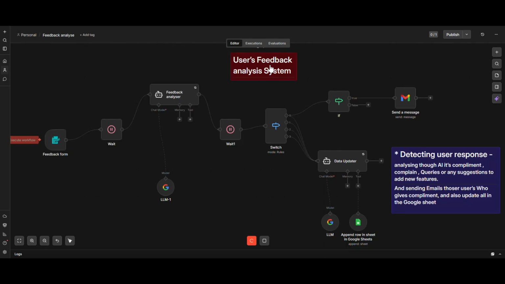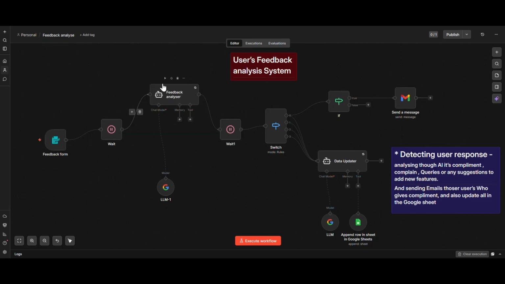Everyone, I made this AI-powered user feedback analysis system using n8n automation. This way, it detects user responses, analyzes through AI whether it's a compliment, complaint, query, or suggestion to add new features, sends emails to those users who give compliments, and also updates everything in Google Sheets.